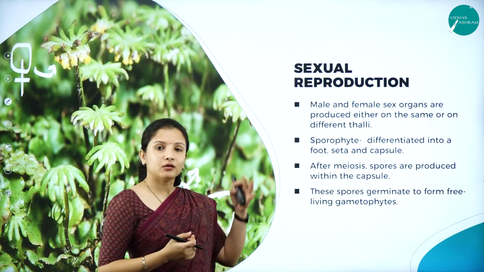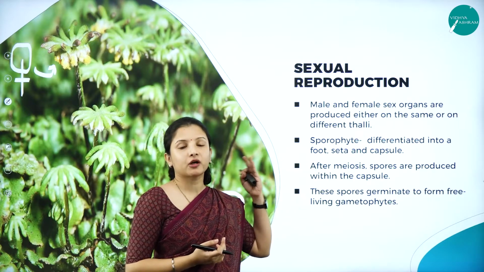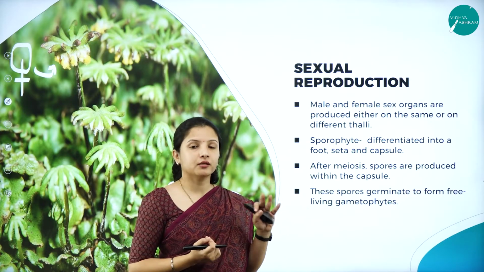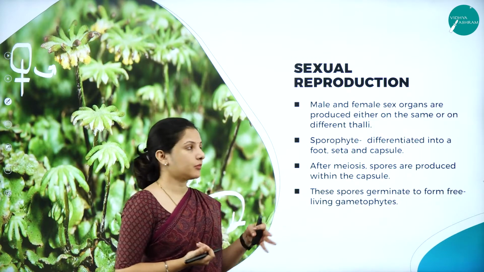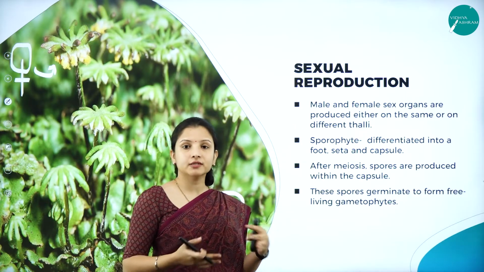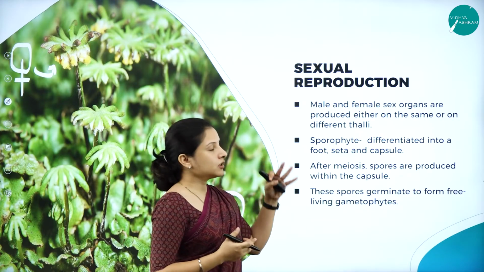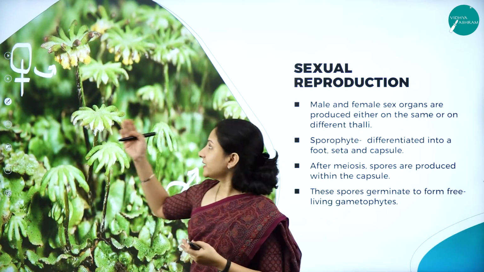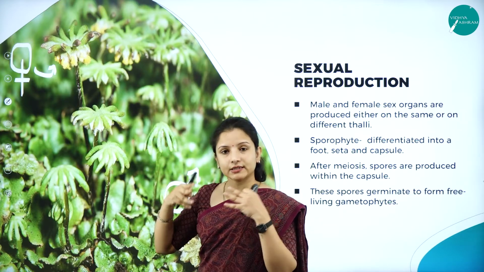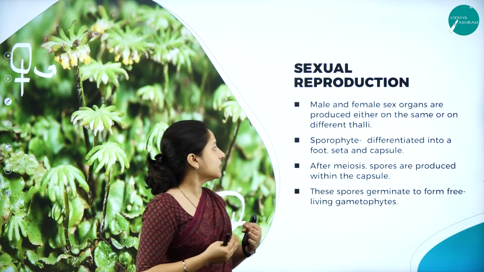So we shall see about sexual reproduction. We had already studied asexual reproduction, wherein fragmentation and the production of gemmae occur in the gemmae cups. And when it comes to sexual reproduction, as the name itself suggests, the male and the female sex organs are involved. So either you can find the male sex organ and the female sex organ in the same plant body, or they can be produced in different plant bodies.